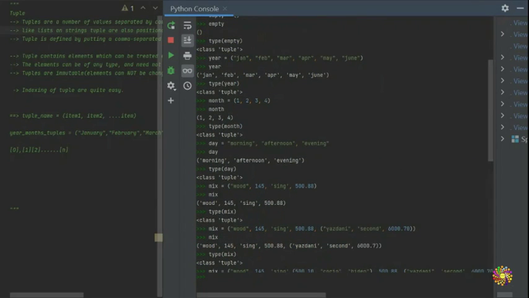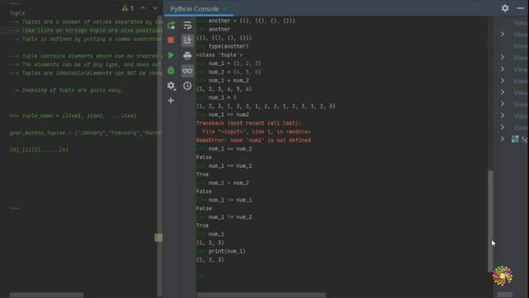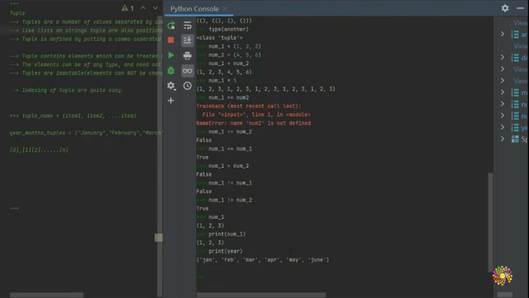We can print any of these values here. For example, we're going to say print year, and you guys are going to see that Python printed our year from January all the way there. And the same you guys can use print for these guys here.